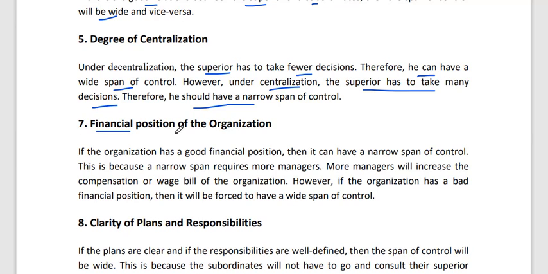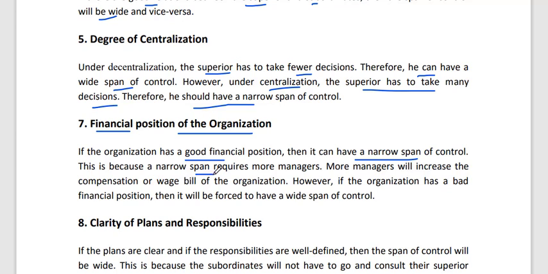Then financial position of the organization. Okay, if the organization has a good financial position, then it can have a narrow span of control. Why? Because we have already discussed that a narrow span of control will be costly. If any organization has good finances, then you can use a narrow span structure.